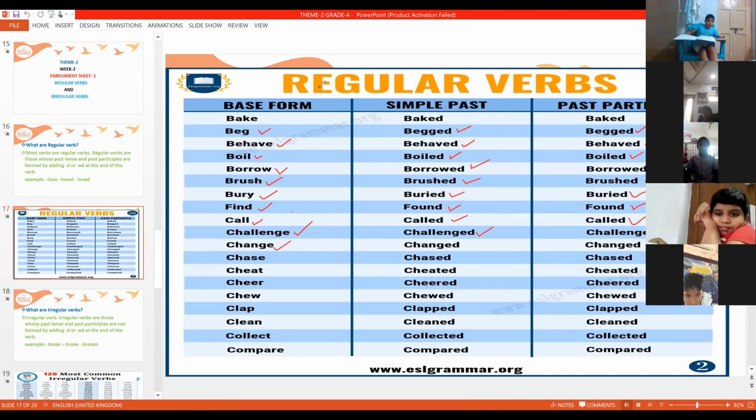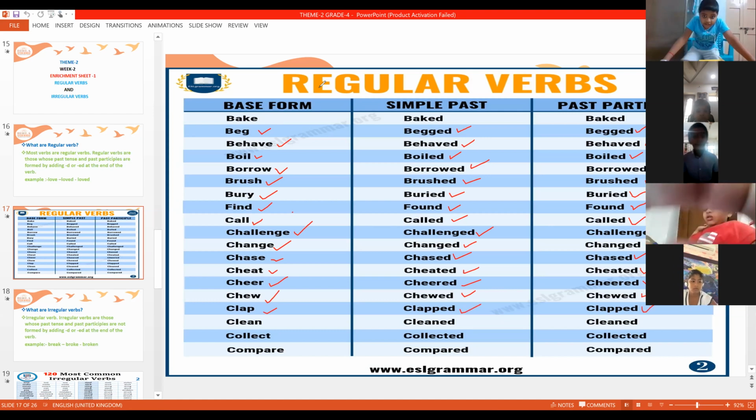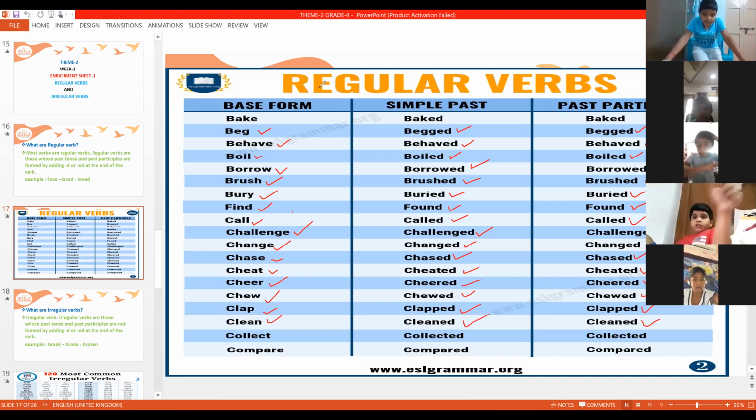Change, changed, changed. Chase, chased, chased. Cheat, cheated, cheated. Cheer, cheered, cheered. Chew, chewed, chewed. Clap, clapped. You also read. Try to read, everyone. Clapped. Clean, cleaned, cleaned. Collect, collected, collected.